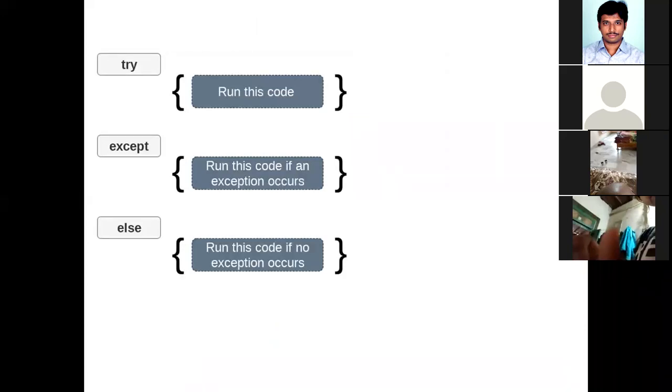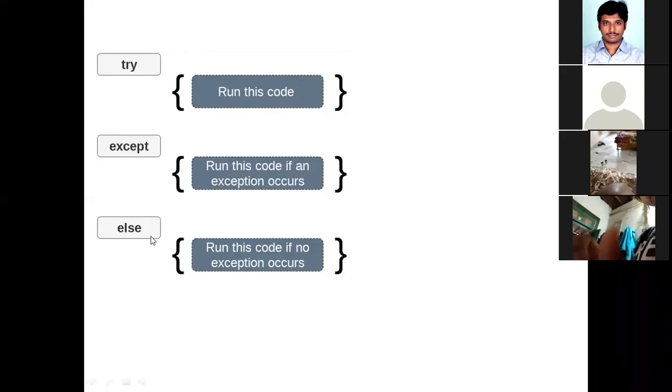This is another statement. In addition to the previous one, you have the else block. When do you use the else block? Suppose there are 5 statements in the try block. From those 5 statements, there is a chance of getting two kinds of exceptions. For handling the two kinds of exceptions, you have written the code in the except blocks. Right? Now, unfortunately, you got a third kind of exception, for which you have not specified any except block here.